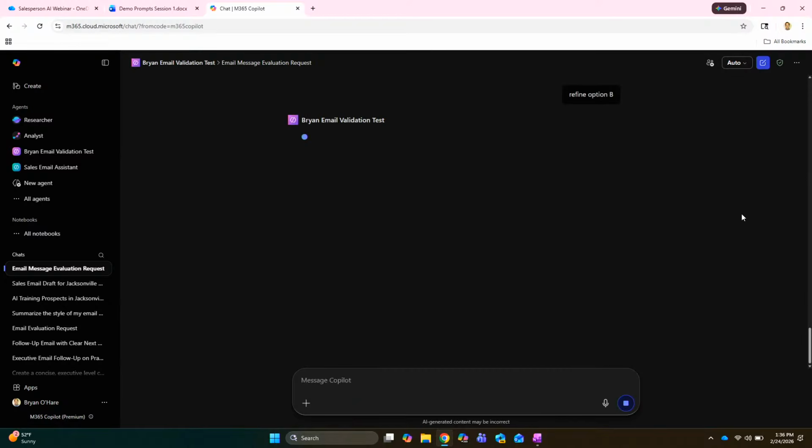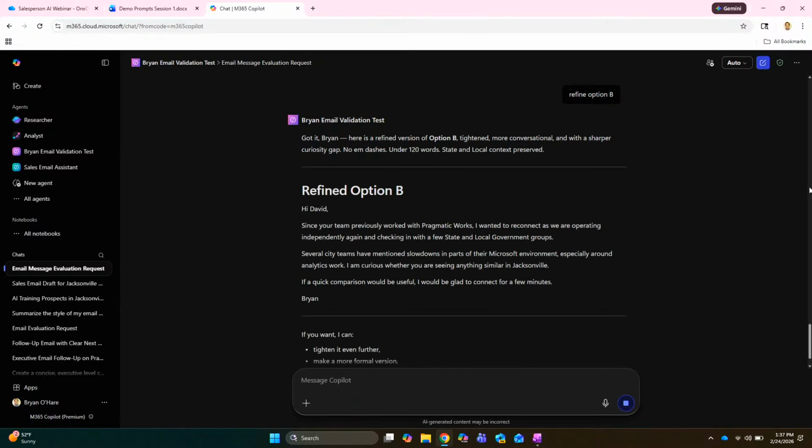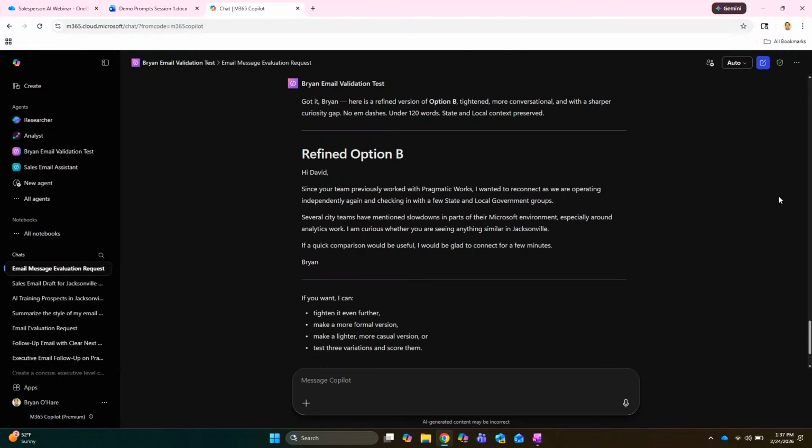Awesome. So this agent is now doing what we went back and forth on for like 10 minutes. Great. And it's all built in now. And again, you'll find this right inside of Word and Outlook also. It takes about 15 minutes for it to show up. But we won't open up your email right now, don't worry. But if we did, you would see it right in there. That's very cool. All right, how do we do now? Refine option B. Hello, David.